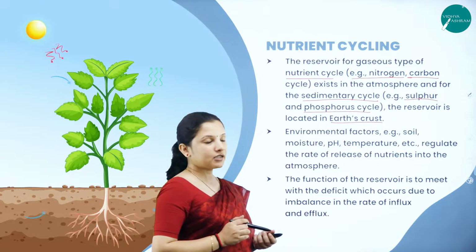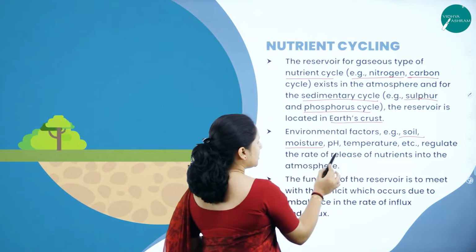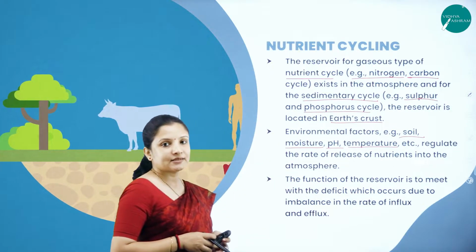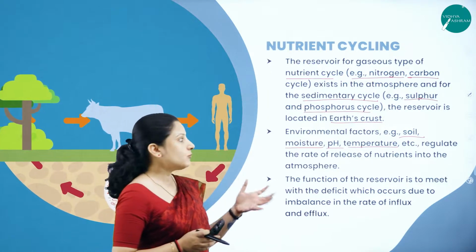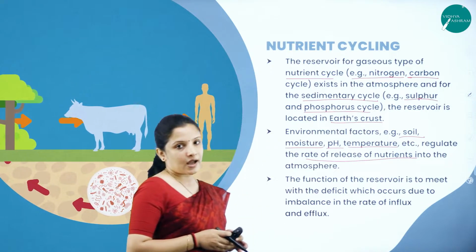So environmental factors, for example, soil moisture, the pH, the temperature, etc. These are the ones that regulate or decide how much amount of nutrients should be released into the atmosphere.